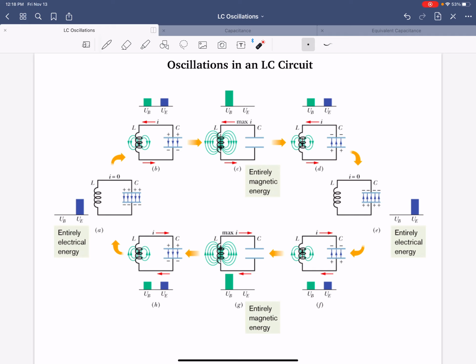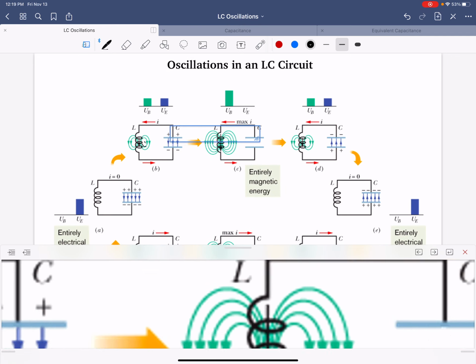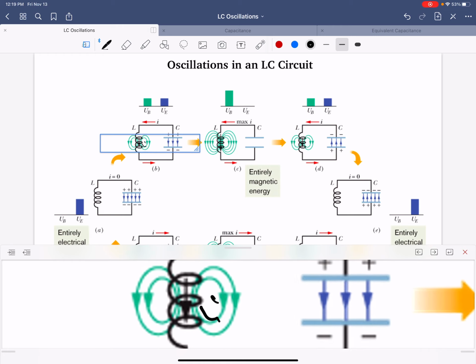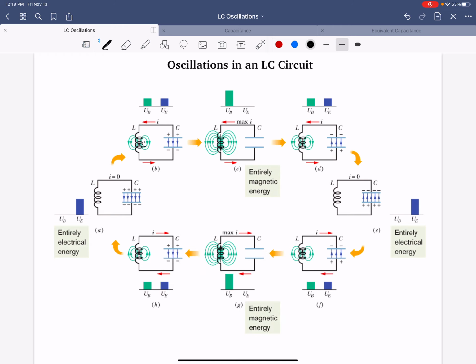Thus, the current flowing through this inductor, and if you look really closely in that close-up view, in the inductor, there's an arrow down. So current is flowing down. That creates an induced magnetic field. Actually, current is flowing around those loops of that solenoid, effectively. So that's inhibiting or resisting the flow of charge.